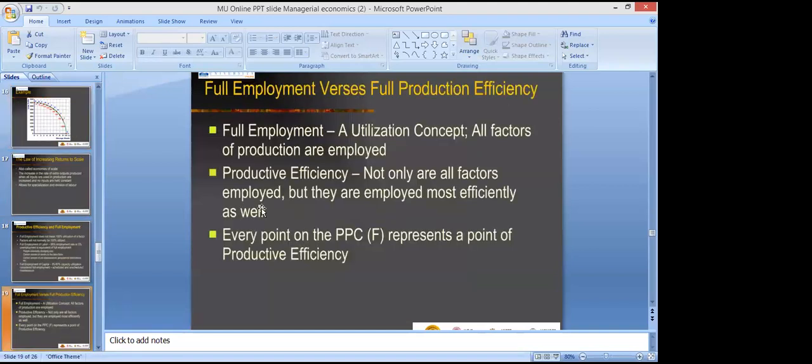Every point on the PPC curve represents a point of productive efficiency. It is showing the maximum possible returns.